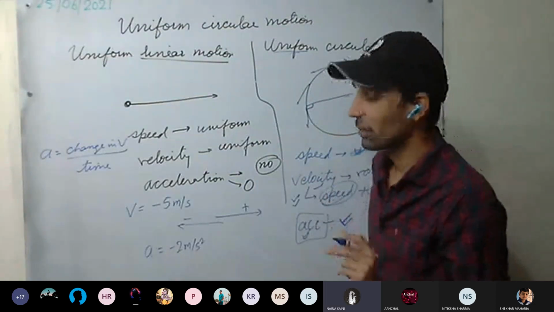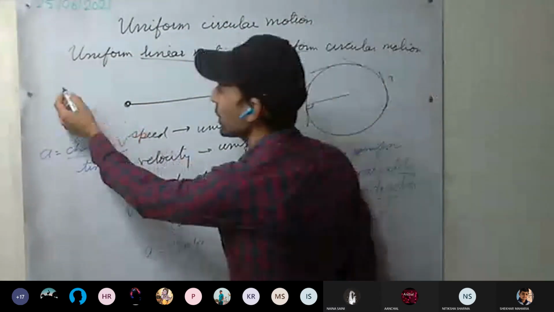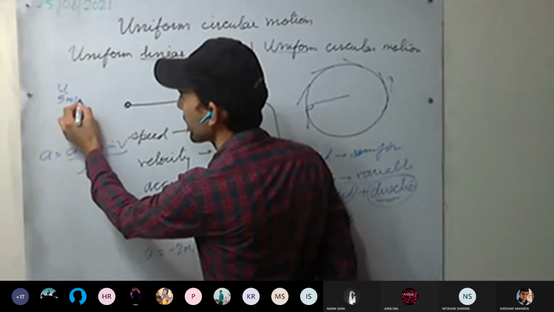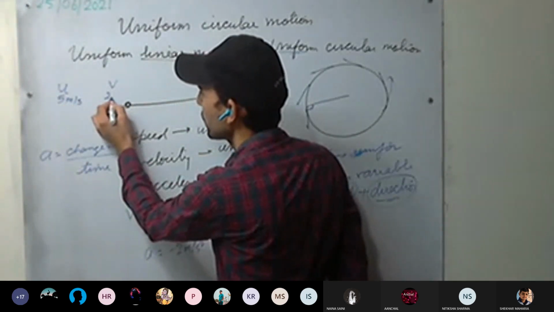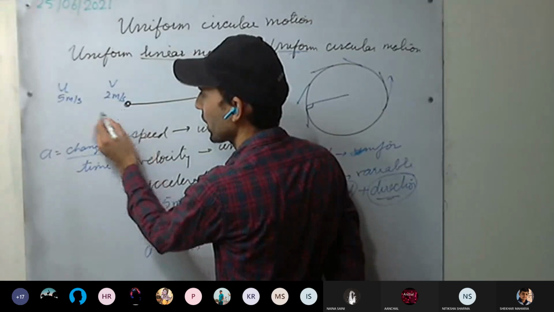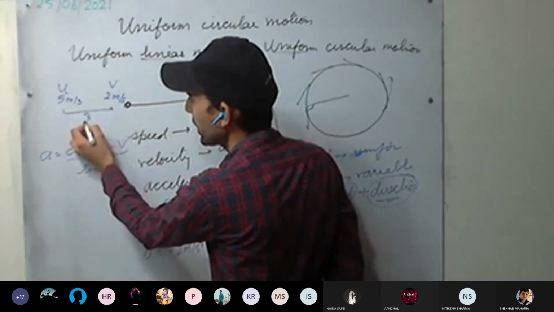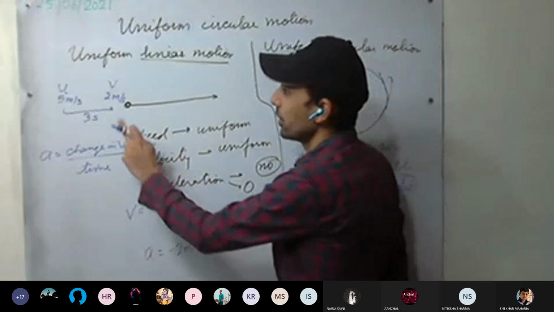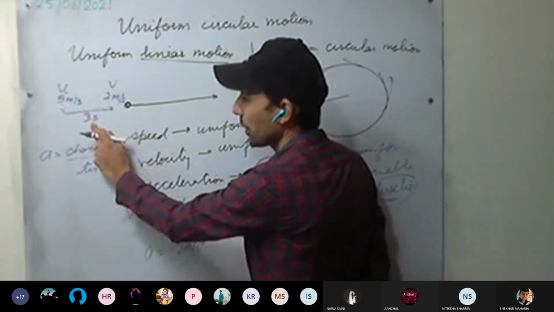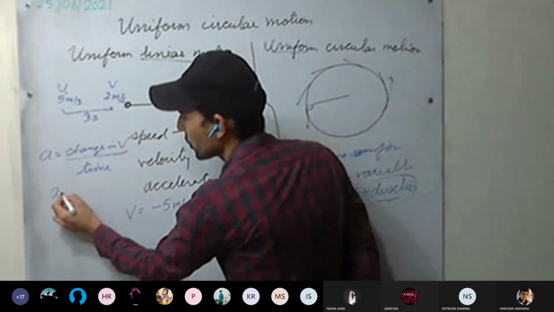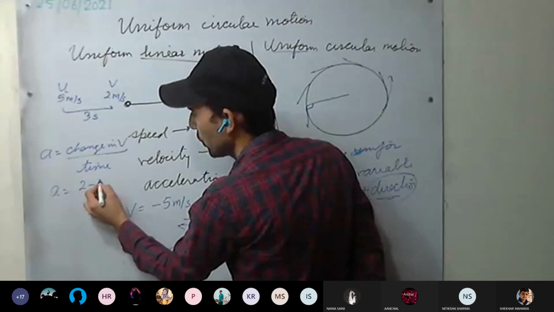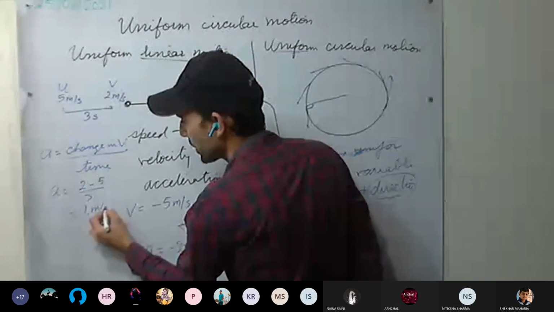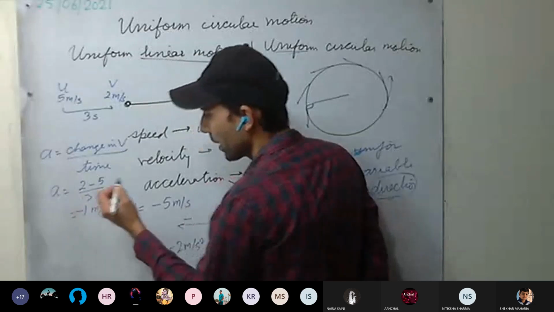You can see as well. For example, a body's initial velocity is 5 meter per second. Final velocity is 2 meter per second. And this change has taken place in 3 seconds. What will be the acceleration? Final minus initial divided by time taken. So acceleration will be 2 minus 5 divided by 3, that is, -1 meter per second square.